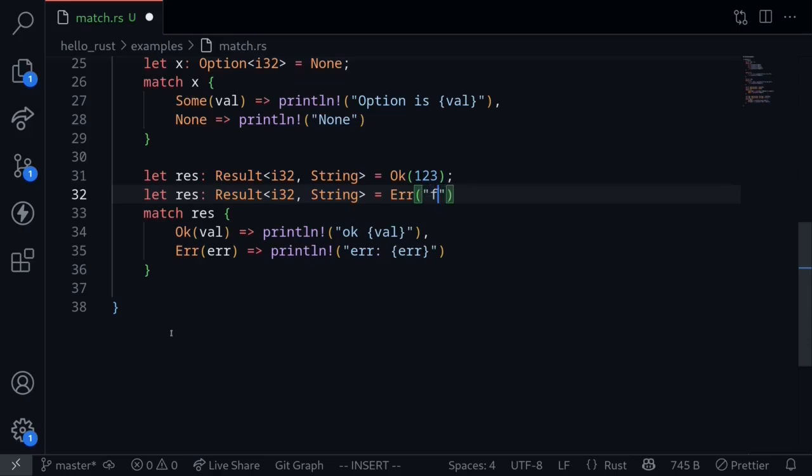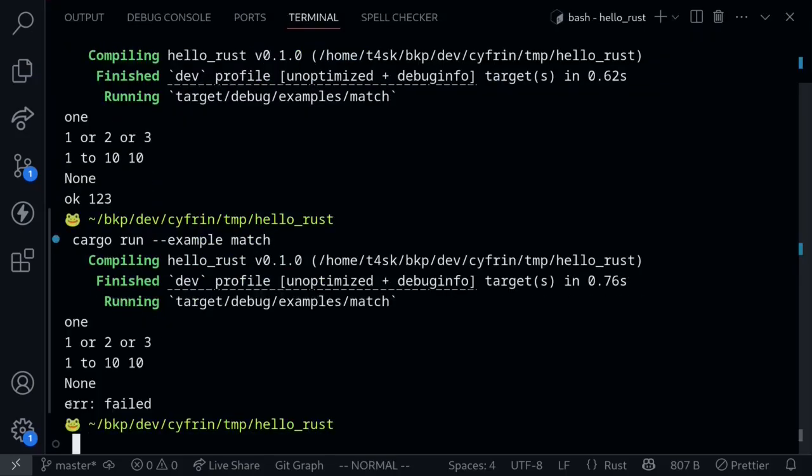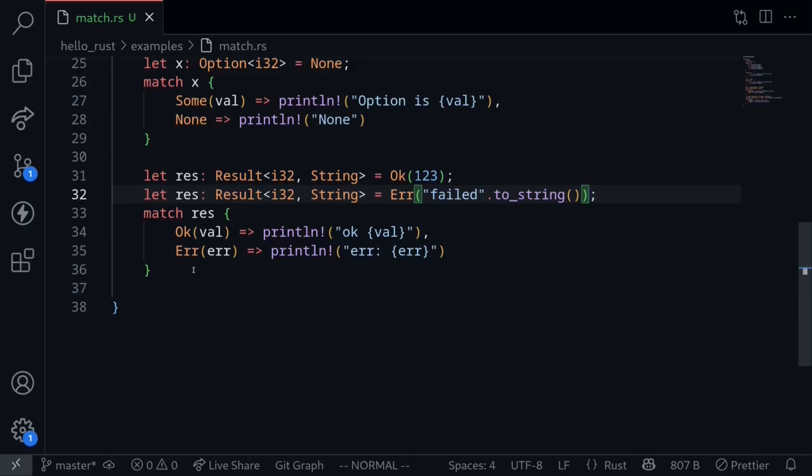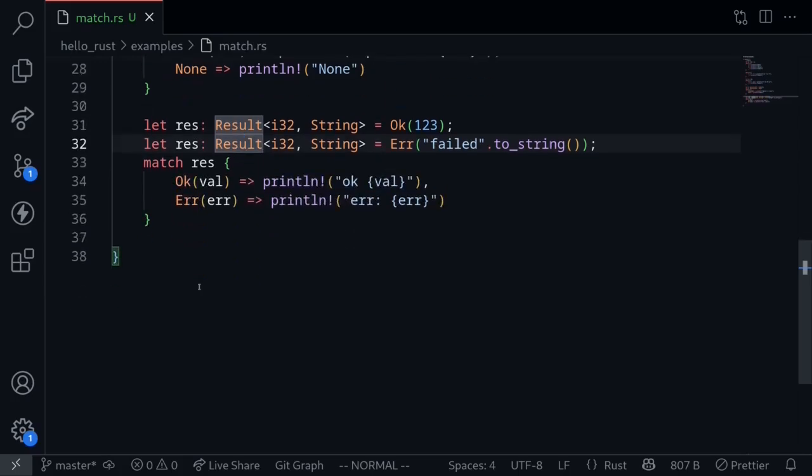Let's say something failed, fail.toString. Again, execute the code, and this time we get the message error failed. So these are some examples of using the match syntax with the enums option and result. Now, in the same way that for if statement and for loop statement we can return values, match statements can also be used to return values.